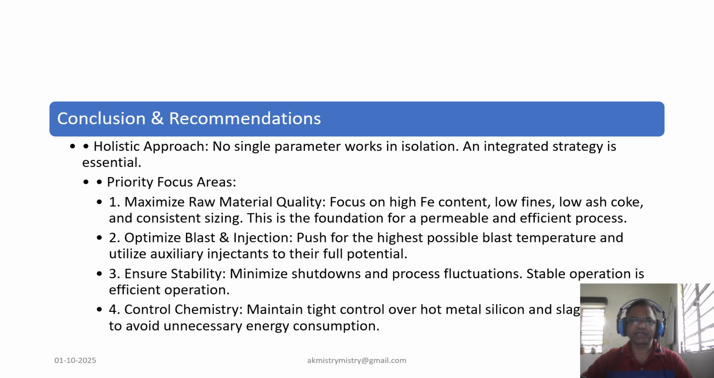We must also analyze the dust catcher product, where we have fines, and we can analyze their LOI. We also need to ensure operational stability, and in the process of maintaining it, we must minimize our stoppages and control our process variables. We also have to maintain strict control over hot metal silicon and slag properties to avoid wasting energy. By focusing on these key areas, we can significantly enhance furnace performance.